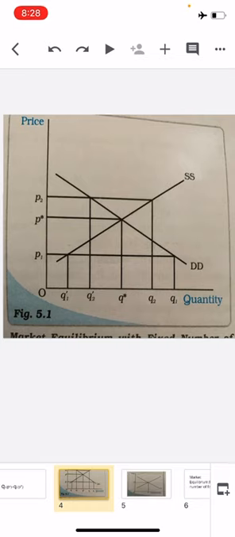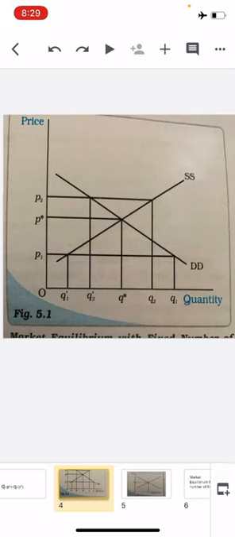This figure illustrates the equilibrium for a perfectly competitive market with a fixed number of firms. Here you can see two curves, the SS curve and the DD curve. SS denotes the market supply curve, and DD denotes the market demand curve for a commodity.